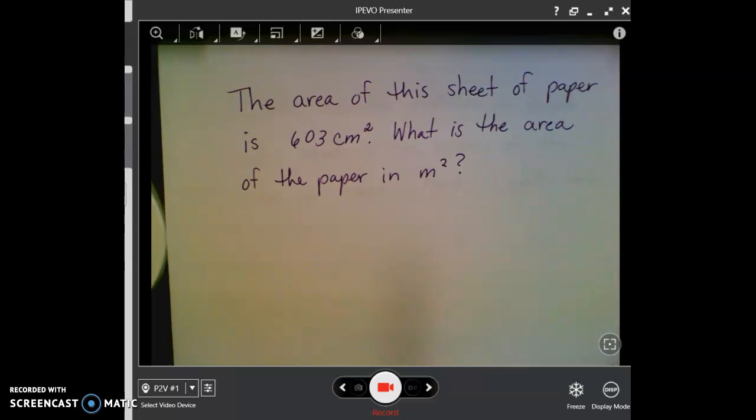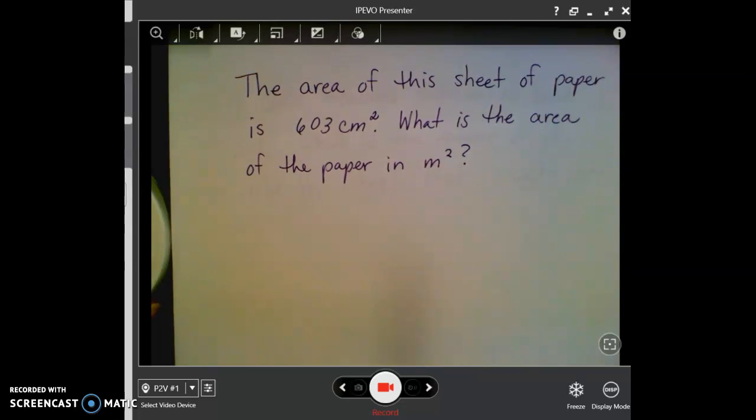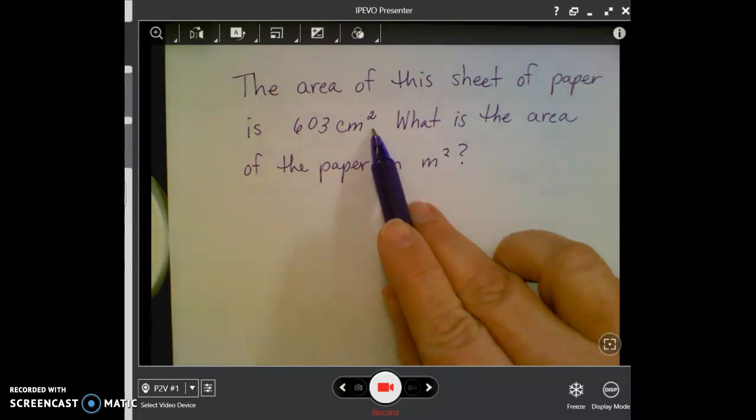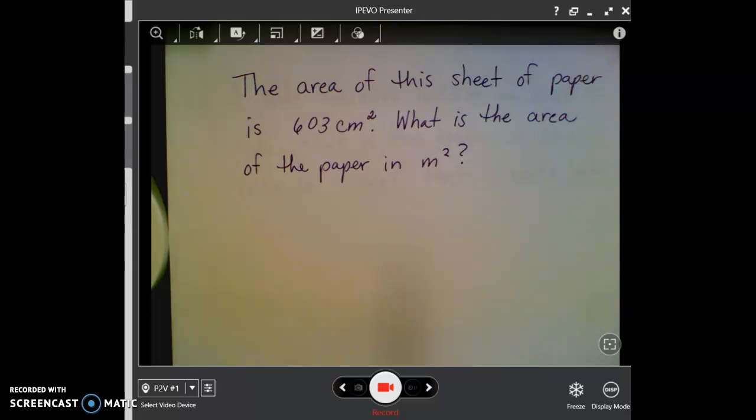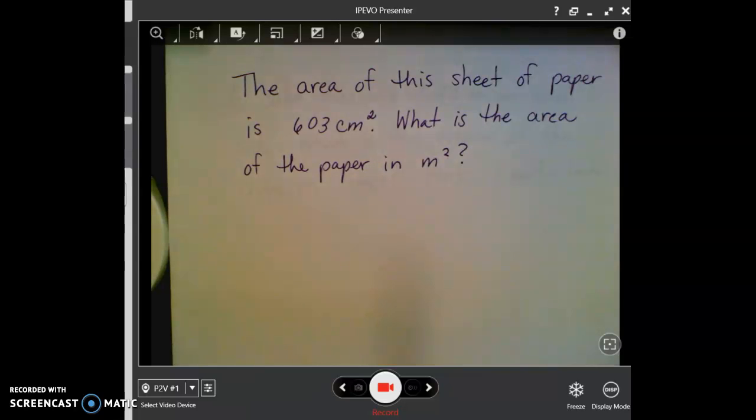So for this problem, the area of this sheet of paper that I'm writing on is 603 square centimeters. What is the area of the paper in meters? So we're using the same type of approach. The only difference is we've got these squared units, and we do have to take that into consideration when we're doing our conversion. It's easy to think, okay, there's 100 centimeters in a meter, so I just move my decimal 2 places. But because of these squared units, we can't do it that way, and that's where this, we call it dimensional analysis, comes in handy.